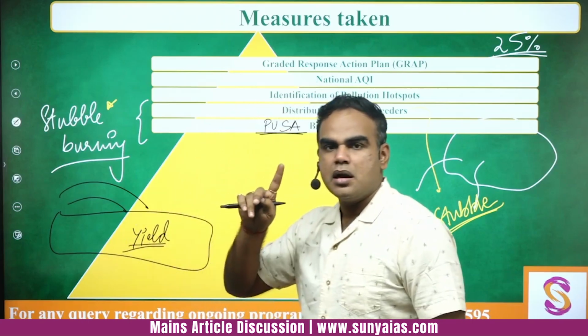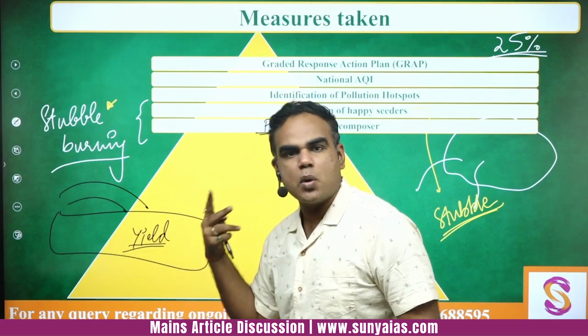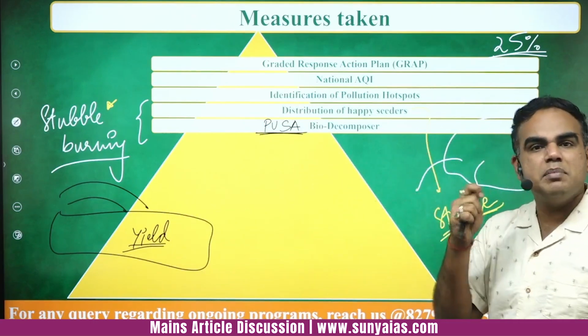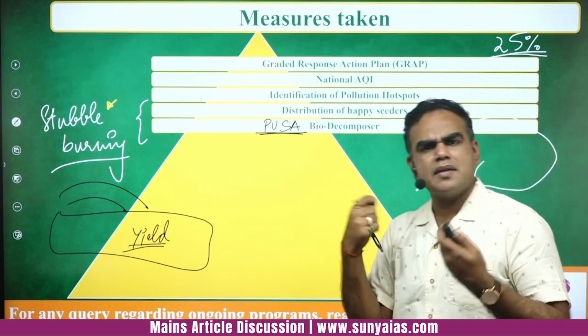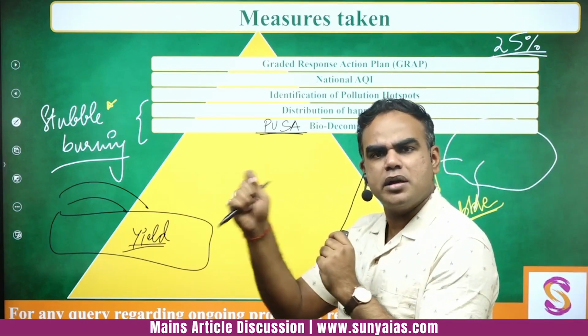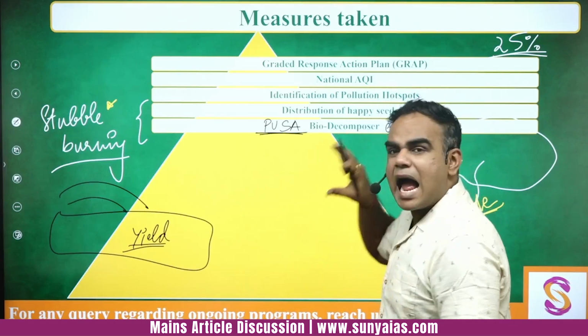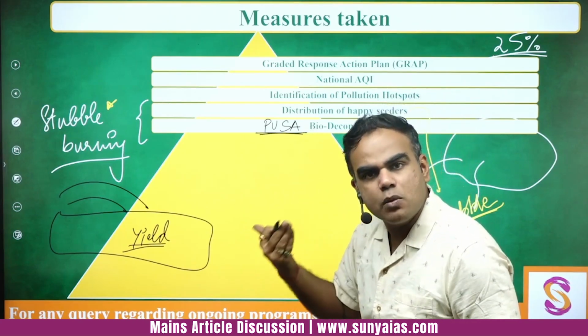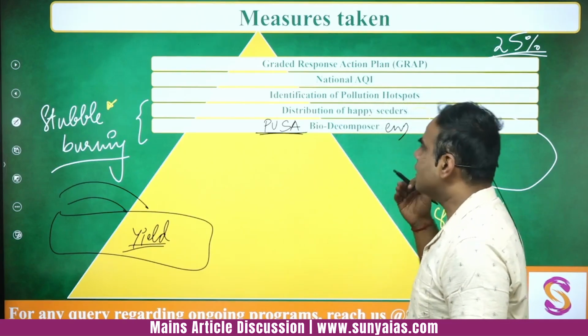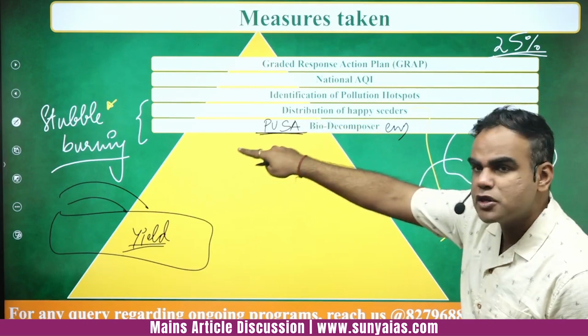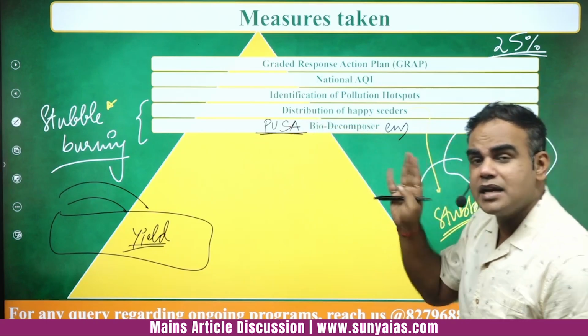So one, it improves the quality of the soil, and second, it helps you tackle a problem through natural means. And what do you have to do as a farmer? You have to just spray the bio decomposer, the different enzymes and the different components. They will act on the stubble, they will break it down. Okay, so this also helps, right? So both Happy Seeders and bio decomposers are specific measures for tackling stubble burning.